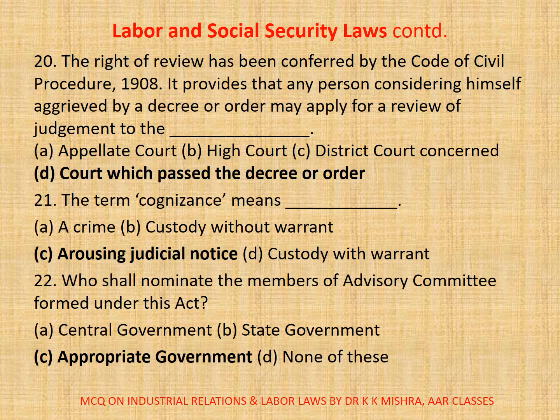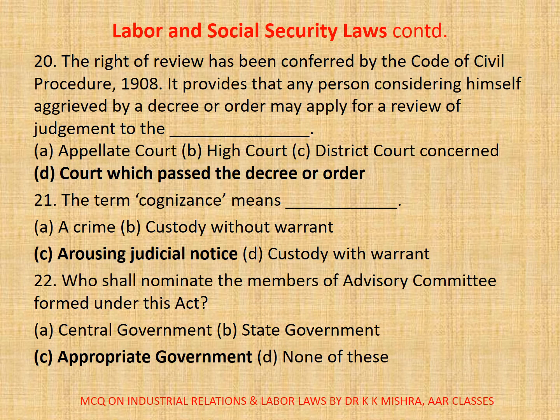Question number 20. The right of review has been conferred by the Code of Civil Procedure 1908. It provides that any person considering himself aggrieved by a decree or order may apply for a review of judgment to the dash. A. Appellate court, B. High court, C. District court concerned, D. Court which passed the decree or order.